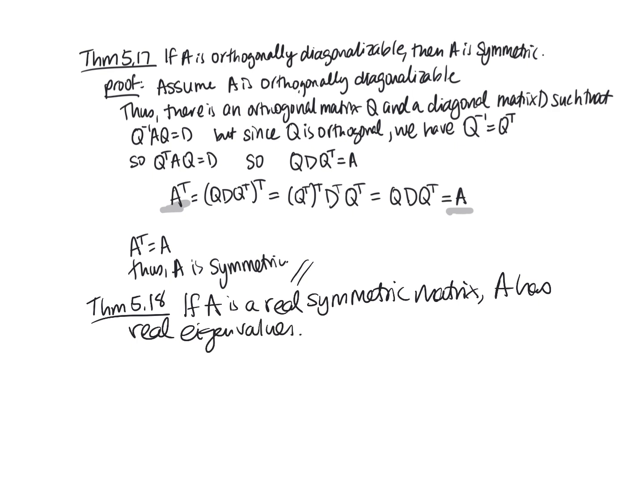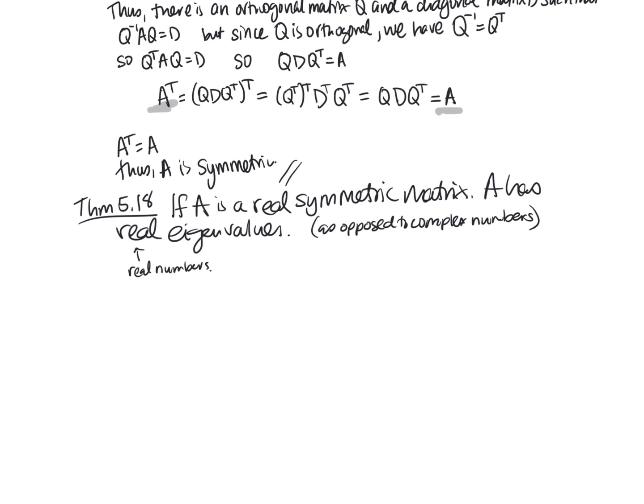And by real, we mean real numbers, as opposed to complex numbers.